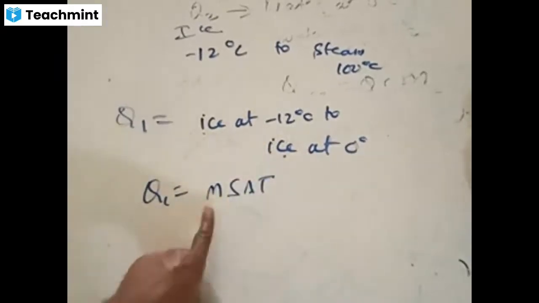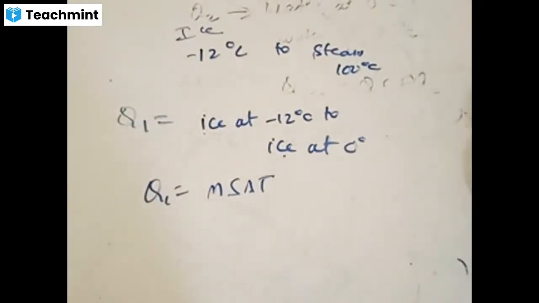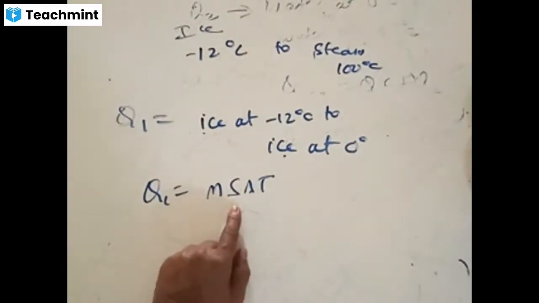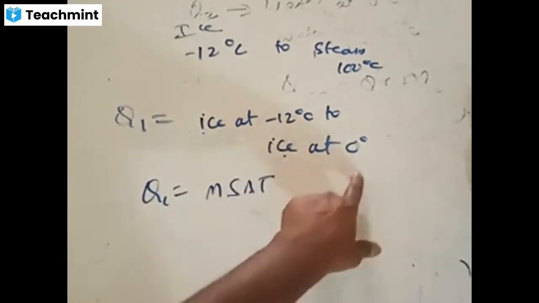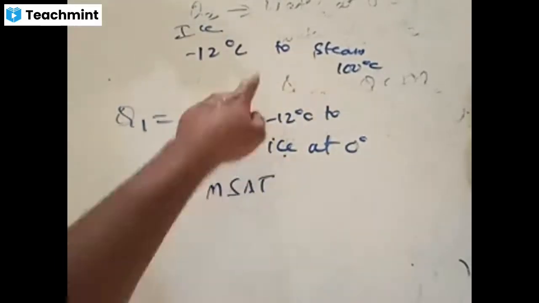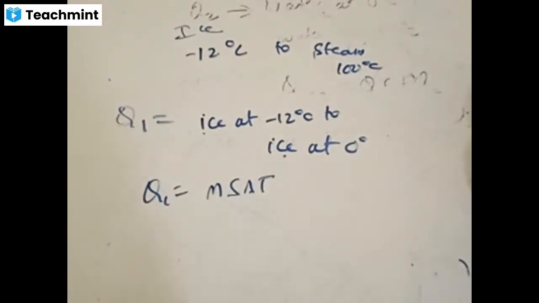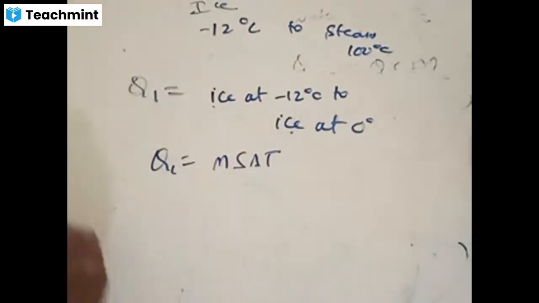Now in this MS delta T, what is M? Mass of ice. S is the specific heat of ice. If it is given in the textbook, check it out. He has given in the question the specific heat capacity of ice. Change of temperature, final minus initial, 0 minus of minus 12, 0 plus 12 it is. Is Q1 clear? Delta T, very good. In the first step, what is happening? There are four steps. The first step, conversion of ice at minus 12 to ice at 0, will take place.